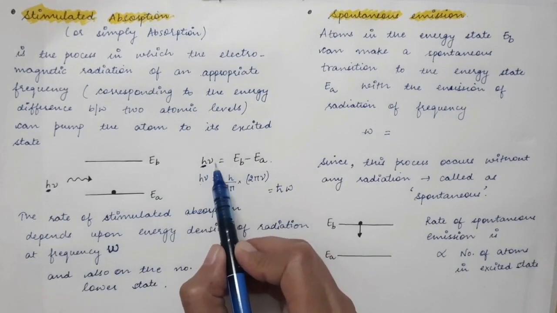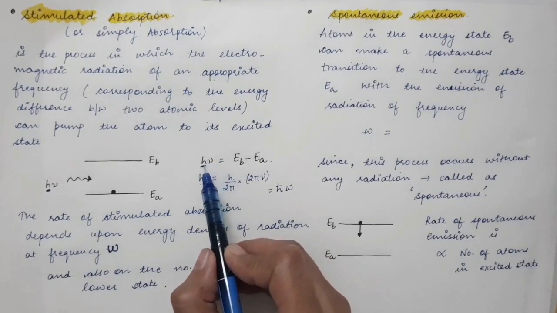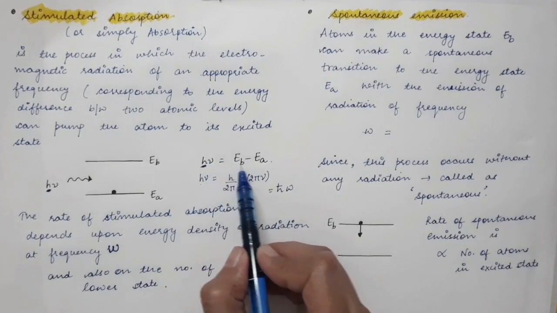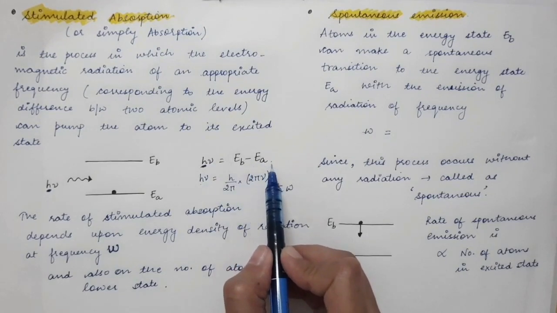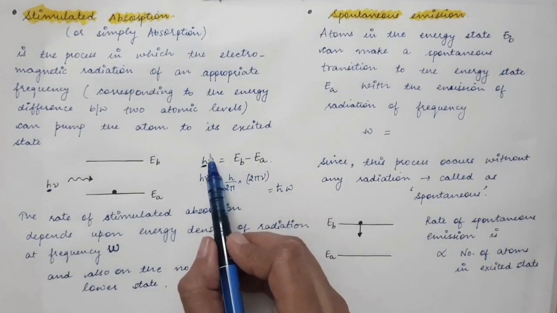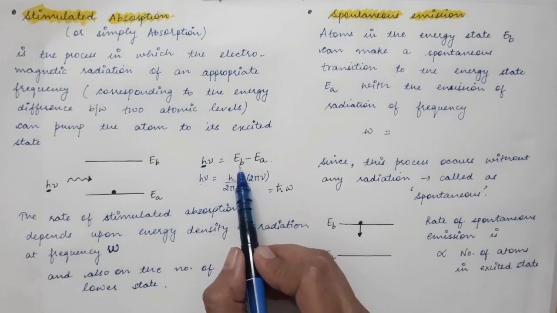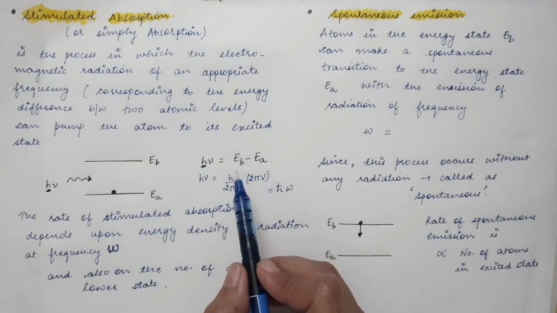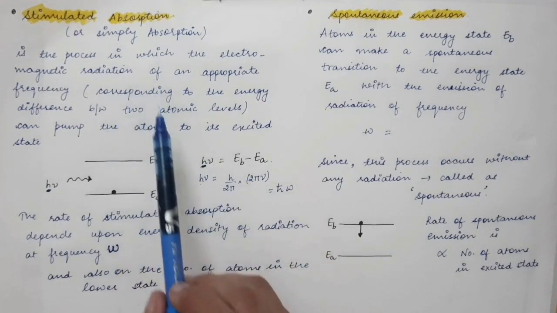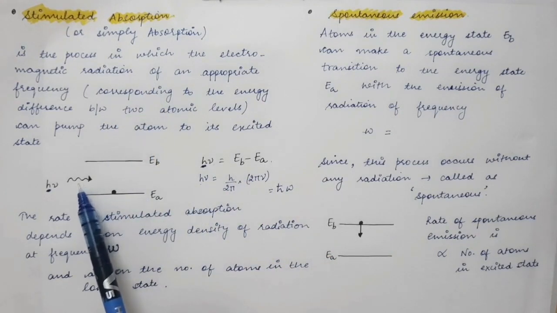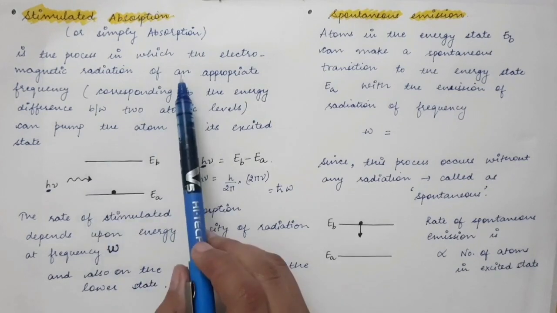So this frequency must be such that h nu is equal to EB minus EA. So h into nu should be equal to the difference in the energy levels of the atom. So this photon must be of some appropriate frequency.